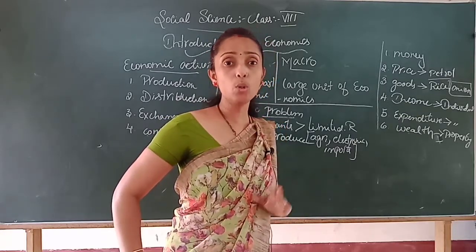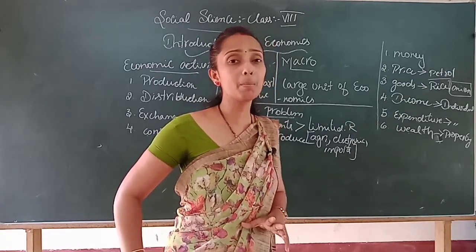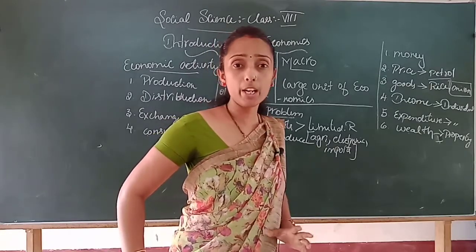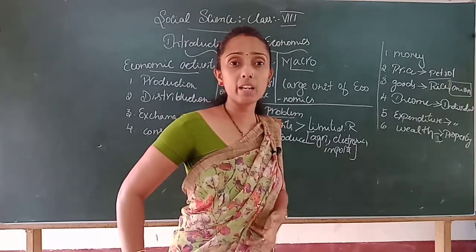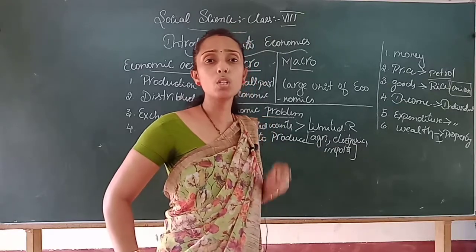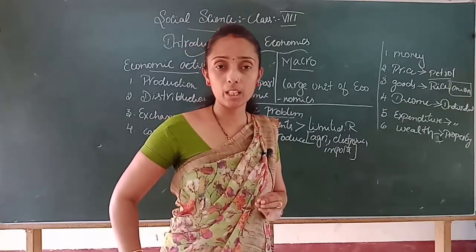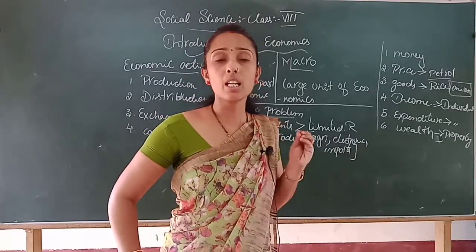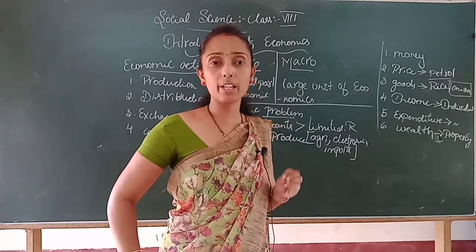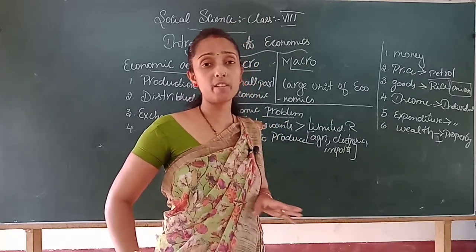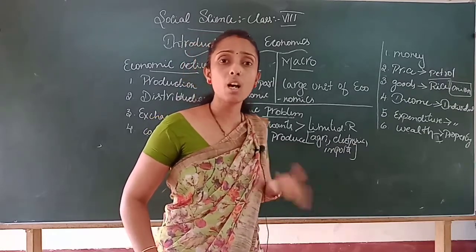Clear? I taught you what prioritizing is. What do you mean by prioritizing, children? Prioritizing is nothing but giving importance to the most required item. Clear? Prioritizing in the sense of giving topmost priority to the most required item. That is called prioritizing.